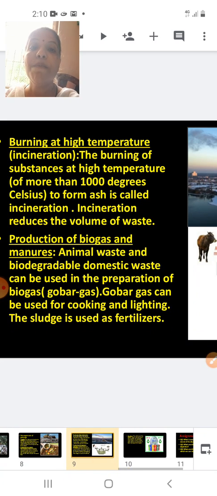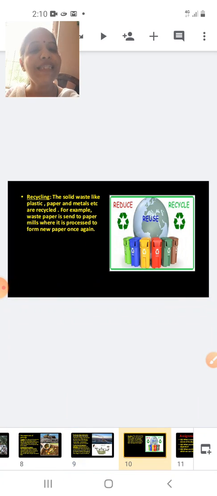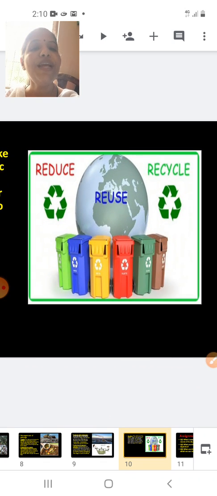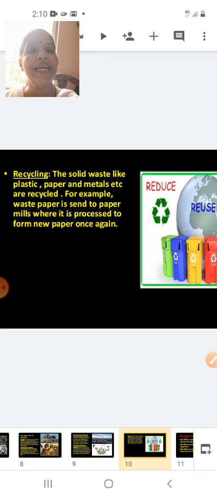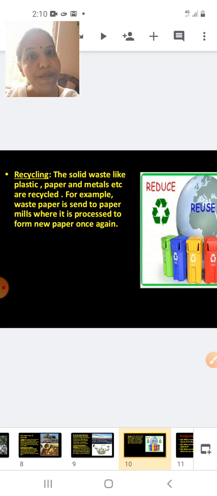Now the last but not the least, that is recycling. Here you use the 3R mantras: reduce, reuse and recycle. Now recycling of the waste, especially paper and plastic. Solid waste like plastic, paper and metals can be recycled. For example, waste paper is sent to the paper mill where it is processed again to form new paper once again. The same thing can be done with plastic. The plastic can be remolded to form different items.